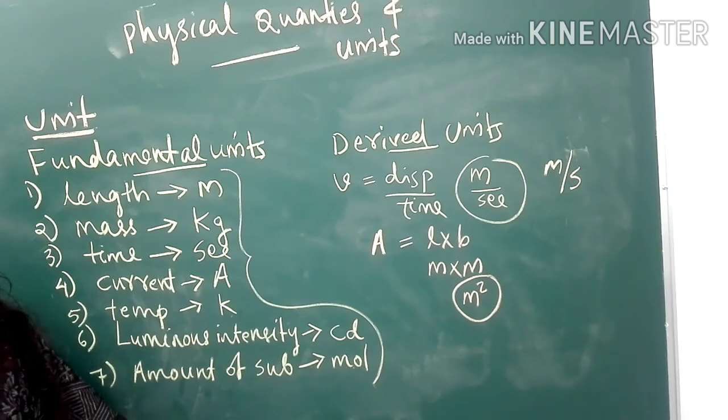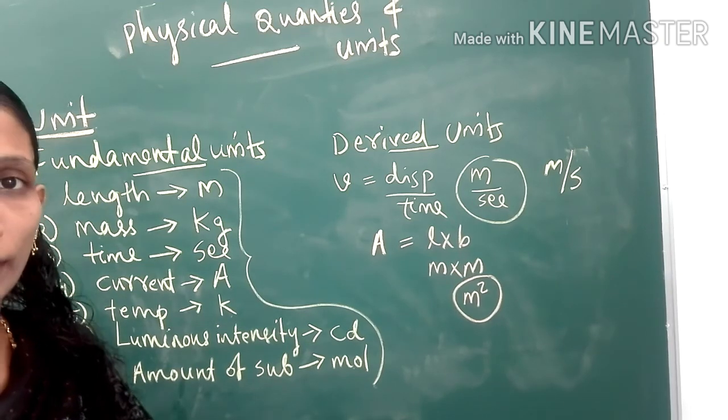The units of fundamental quantities are called fundamental units. The units of derived quantities are called derived units. I hope these topics are clear to you.